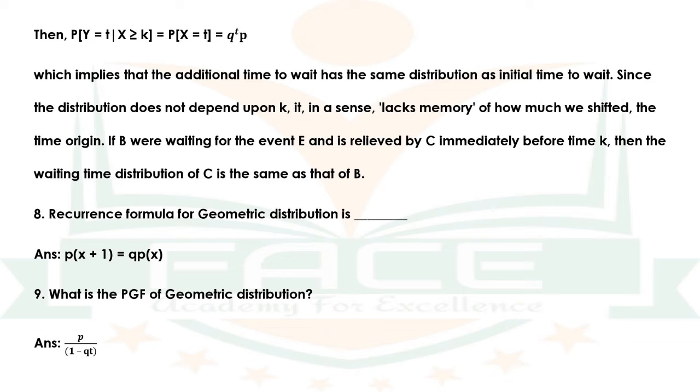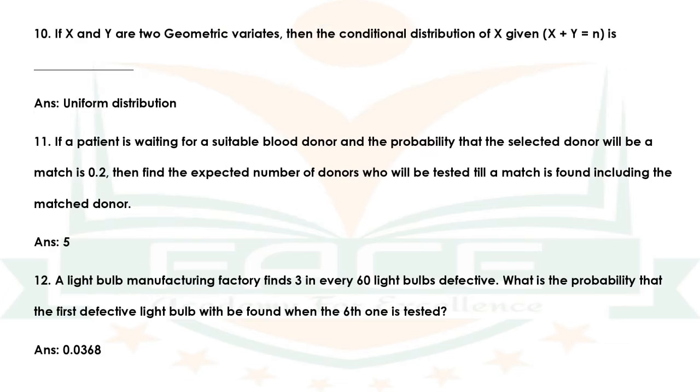Question number 10. If x and y are two geometric variates, then the conditional distribution of x given x plus y is equal to n is dash. The answer is uniform distribution.